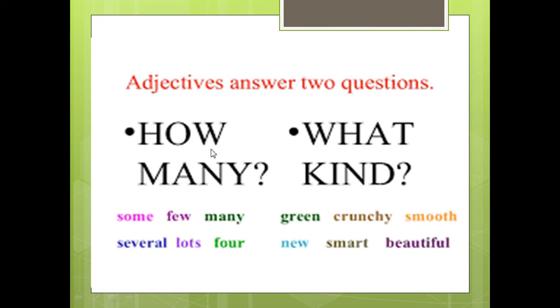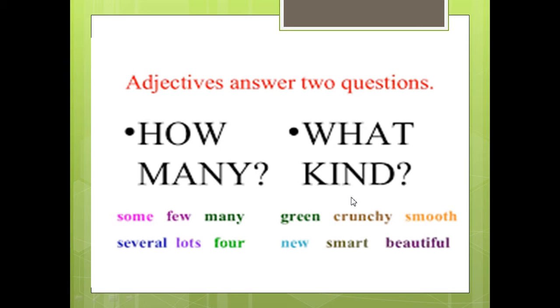The first two types of adjectives describe how many, or the number of the noun that we have, or what kind. So we have two kinds of adjectives. One describes the number and one describes the kind. Like what? The adjectives that describe the number are like some, few, many, several, lots, 4, 5, 6, 100, 1000. All these are adjectives used to describe the number of a noun or how many this noun is.